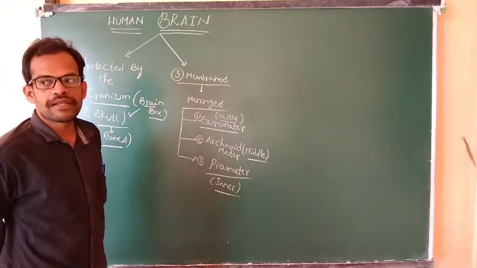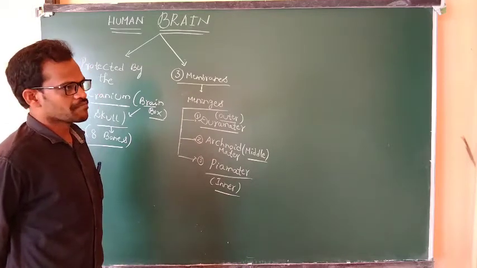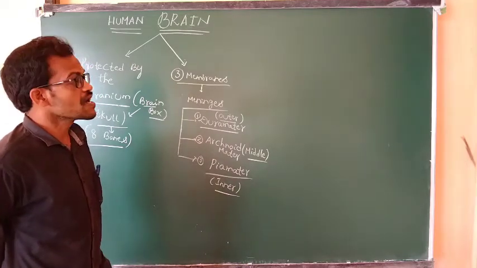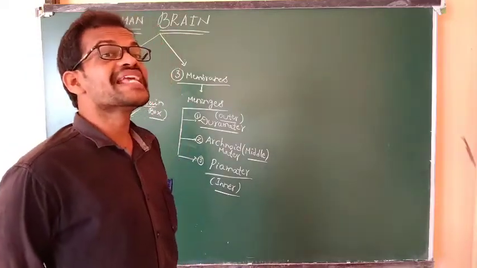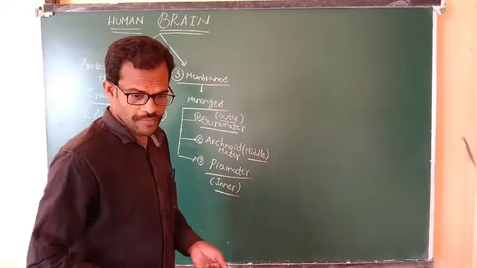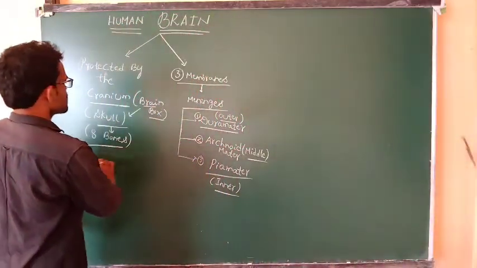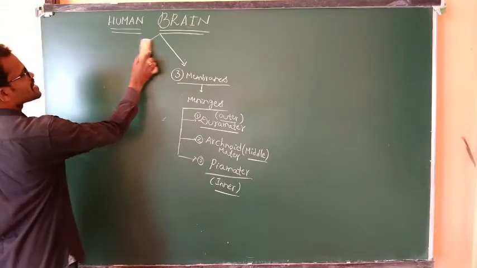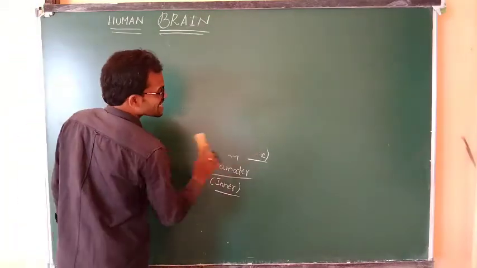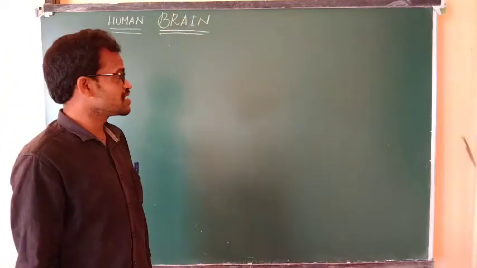If you observe the brain structure, we are going to study the brain parts and what the function of each brain part is. First observe the brain structure. The brain is protected by the cranium, which means the skull box, made of skull bones.